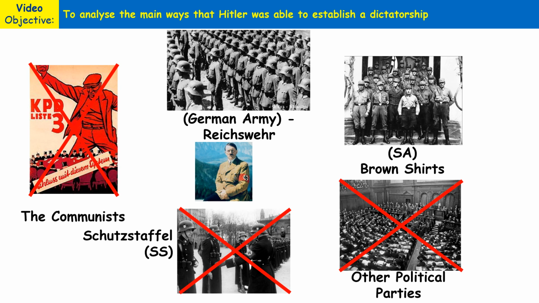Around 400 leading members of the Brown Shirts, or the SA, were killed, as well as other opponents like the previous Chancellor von Schleicher. This destroyed all opposition to Hitler within the Nazi Party, and it gave power to the SS instead of the Brown Shirts. It also really showed the rest of the world what a tyrant Hitler had become. And so as a consequence of this, there was now no longer internal opposition to Hitler. That's really important.